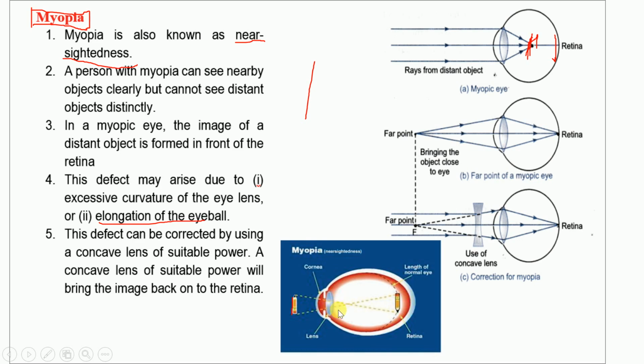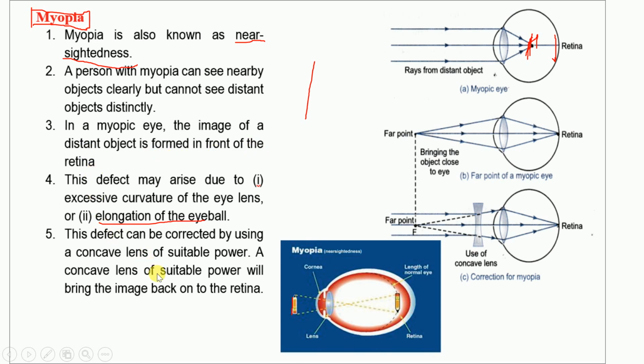Because it is very nearby, the entire lens will be used, that is, the entire aperture will be used. So here, very important, the distant object's image is formed in front of the retina.